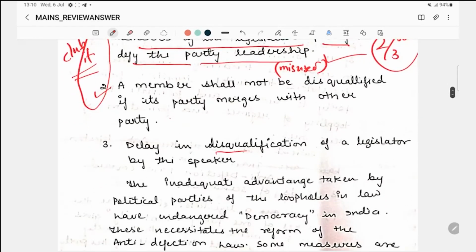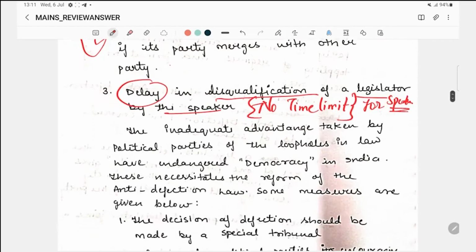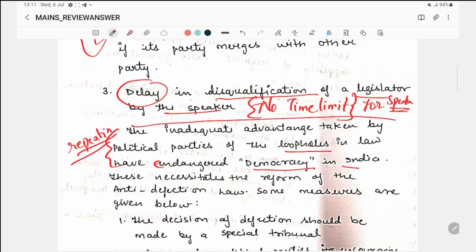Second, the delay in disqualification of legislators by the Speaker. Delay we need to mention because in the Constitution there is no time limit for the Speaker to decide on anti-defection cases. Then the statement that the inadequate advantage taken by political parties of the loopholes in the law has endangered democracy in India is not required. We have already mentioned it; it is repetition, and we are unnecessarily taking up words, because we have to maintain the word limit.